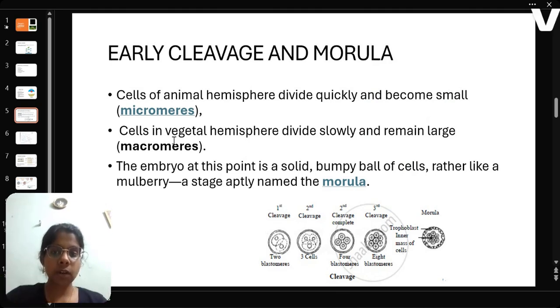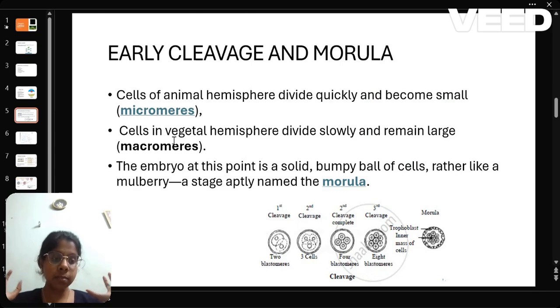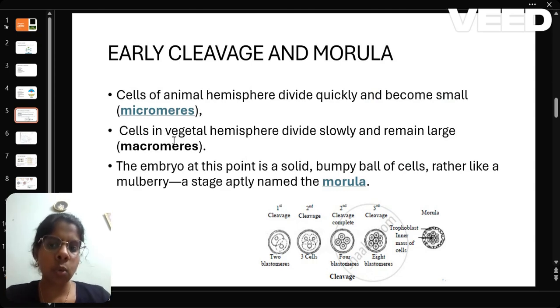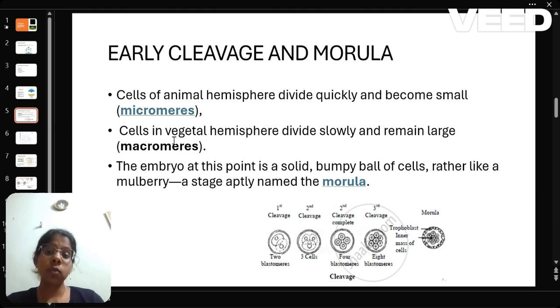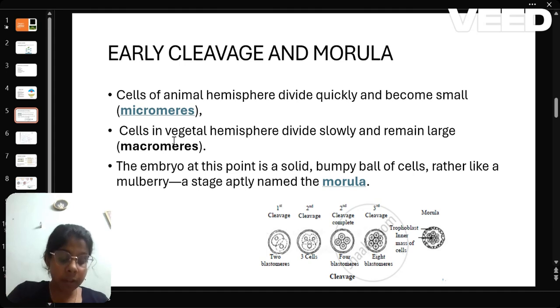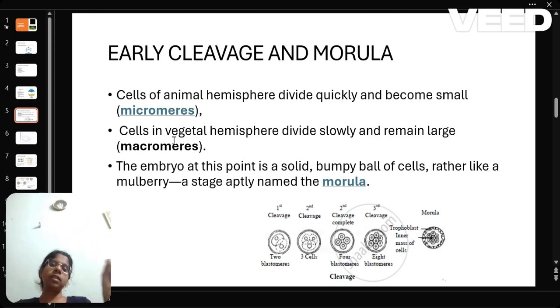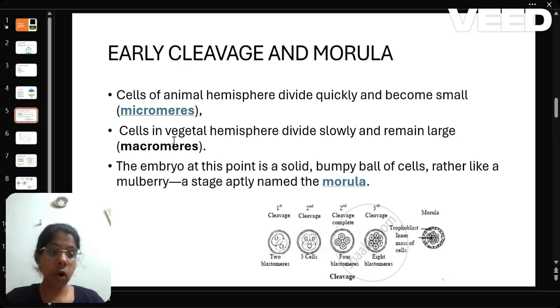So with this introduction, let us see what micromeres and macromeres are. In the animal hemisphere, we have micromeres. The name says micro, which means small. So why are the cells small here? Here the cells divide very fast, so a large number of cells form in a short time. They have to occupy the same space, which means they have to remain small after division. So these cells, as they divide quickly, remain small and are called micromeres. Whereas in the vegetal hemisphere, the cells divide slowly and remain large. That is why they are called macromeres.